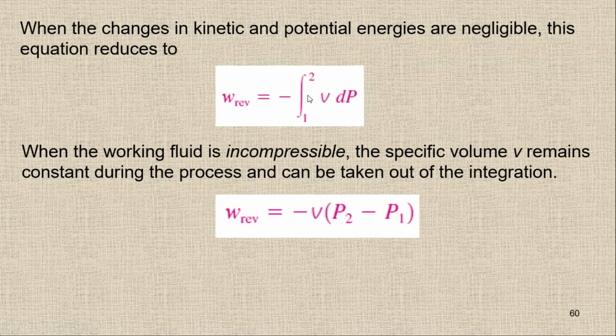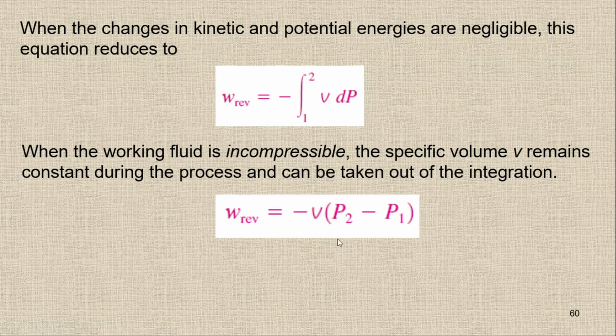If we have the incompressible fluid, let's suppose solid or liquid, then this specific volume will remain constant, and we can take it out from this integral sign. By integrating the equation you will get minus v, this is specific volume, times P2 minus P1.